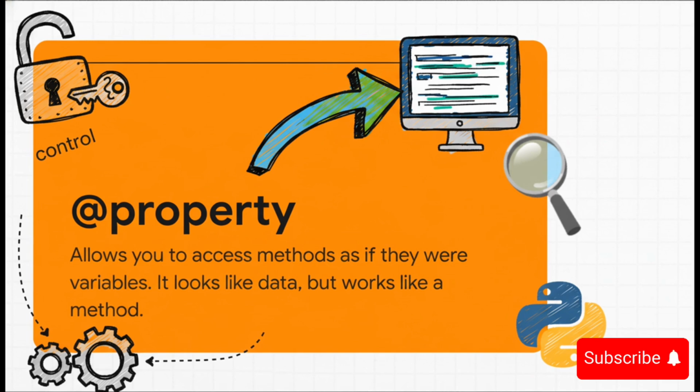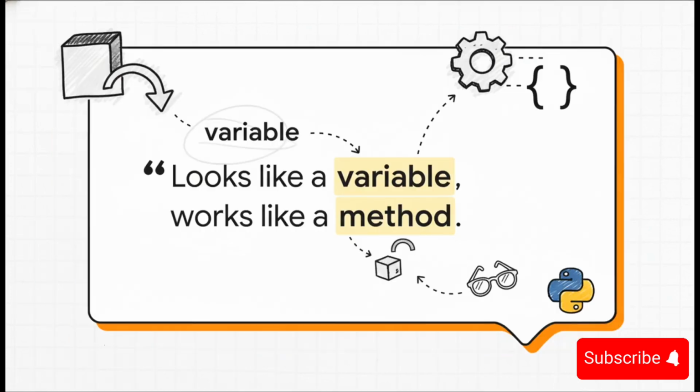And you can think of a decorator like a wrapper that gives a function extra powers. In this case, it gives our method the superpower of pretending it's just a plain old variable. I'm going to say this again because this is the perfect way to think about it. It looks like a variable, but it works like a method. When you type student.name, you're actually calling a function, but you don't need the parentheses. It's just a brilliant piece of design that makes the code so much cleaner to read and write.